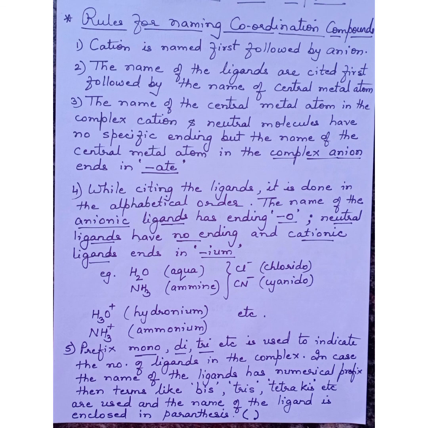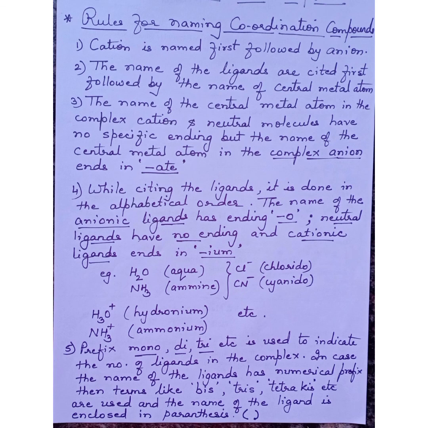Rules for naming coordination compounds. Cation is named first followed by anion. The names of the ligands are cited first followed by the name of the central metal atom. The name of the central metal atom in the complex cation and neutral molecules has no specific ending, but the name of the central metal atom in an anionic complex has ending -ate. While citing the ligands, it is done in alphabetical order.